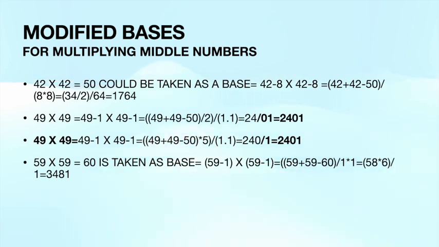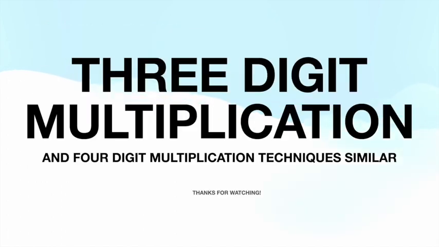2401. If you take 59 into 59, 60 is the base. So 59 plus 59 minus 60, and we get the value as 58 into 6, slash 1. So that is going to be 3481. This is how the technique works. And 3-digit and 4-digit multiplication techniques are very similar. We can have a look at them on the internet and then we will be able to understand. Thanks a lot for watching.